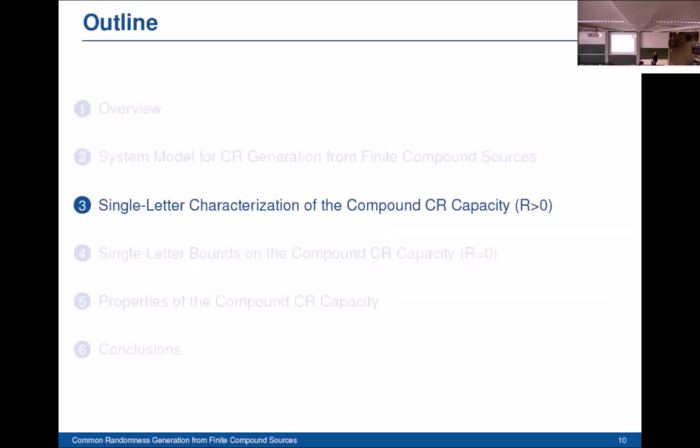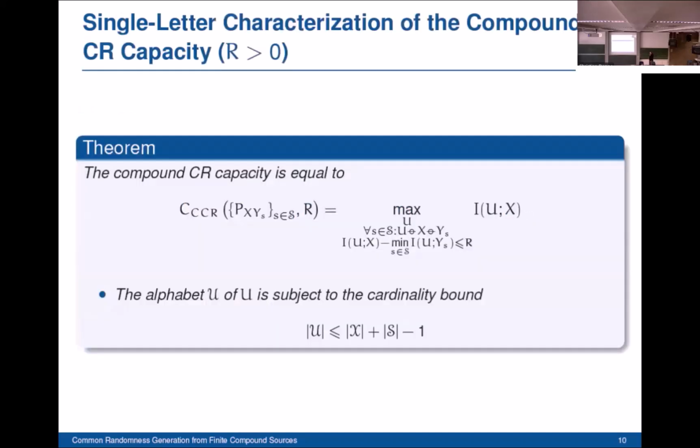And now we move to the first main result of our work, which is a single letter formula characterizing the compound common randomness capacity, but this holds true only for the case where the terminals communicate over the channel. So this is the formula that we proved. The compound common randomness capacity here is equal to this maximization problem.